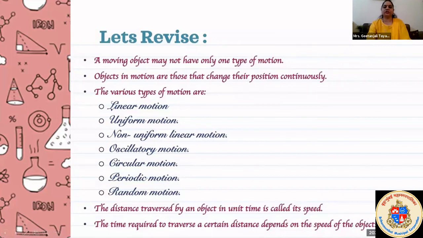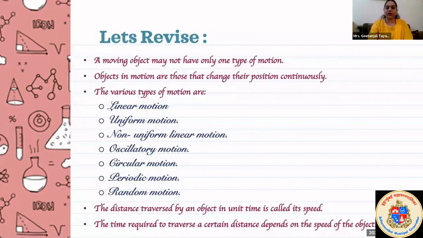Okay, and the speed, what is the definition of speed? The distance traversed by an object in a unit time. Time is very important. If someone is taking 1 hour to complete 10 kilometers and someone is taking 10 hours to complete 10 kilometers, then we can calculate the speed. So to calculate the speed, time is very important along with the distance traversed.